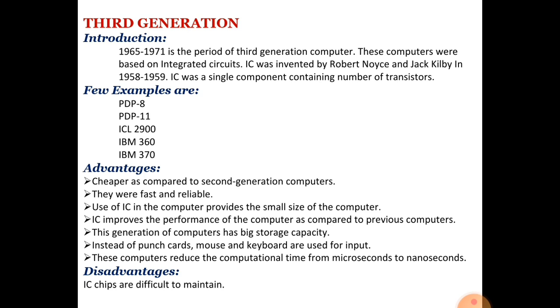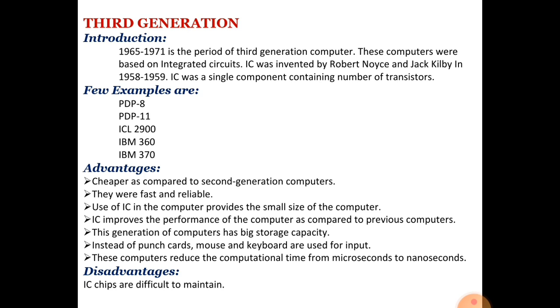Cheaper as compared to second generation. They were fast and reliable. Use of IC provides small size compared to the second generation. IC improves the performance of the computer as compared to the previous computer, previous computer in the sense of second generation computer. This generation of computers has big storage capacity, and it can store a large amount of data as compared to second generation computer.